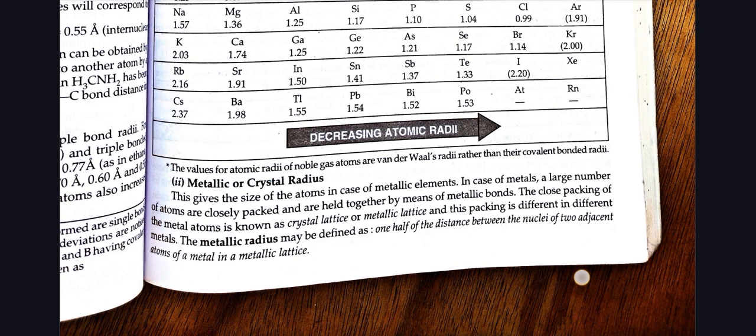In the case of metals, a large number of atoms are closely packed and are held together by means of metallic bonds. The close packing of the metal atoms is known as the crystal lattice or metallic lattice, and this packing is different in different metals. The metallic radius may be defined as 1/2 the distance between the nuclei of two adjacent atoms of a metal in a metallic lattice.